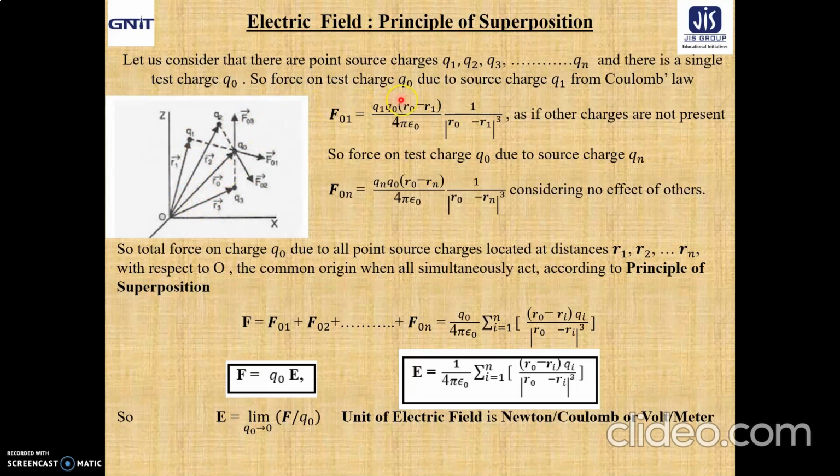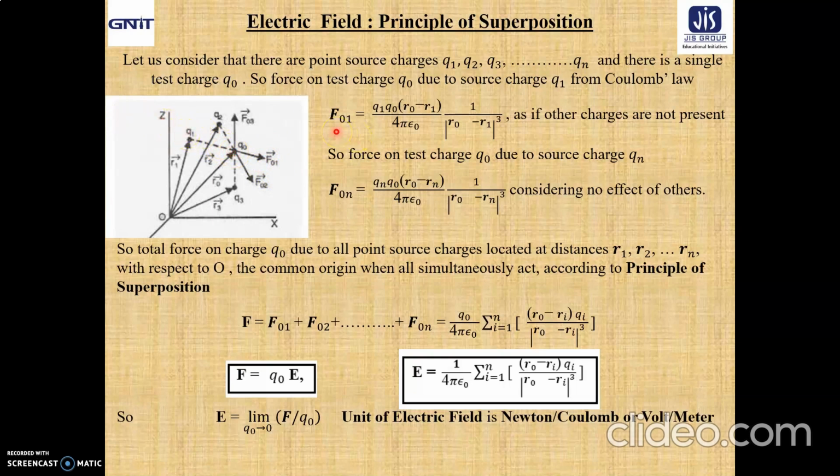Now, the force on test charge q0 due to the source charge q1 will act along this line, and the force is represented by F01.